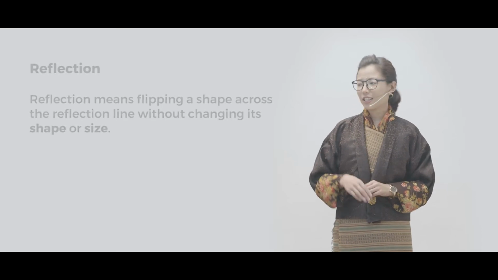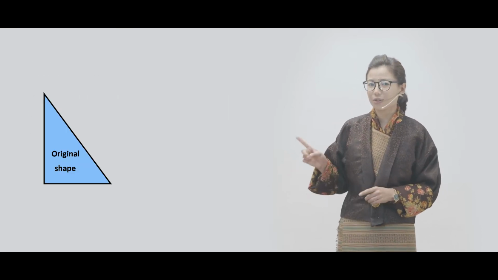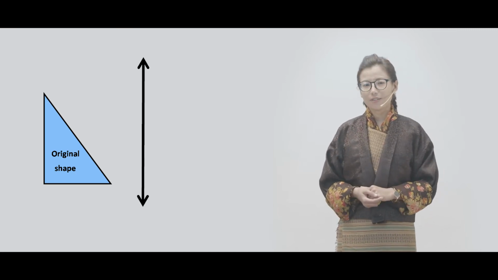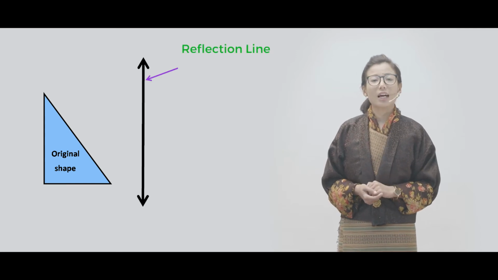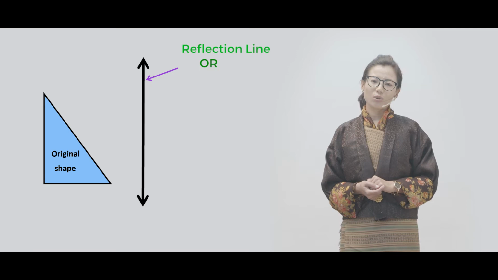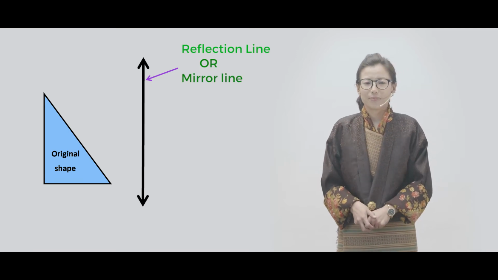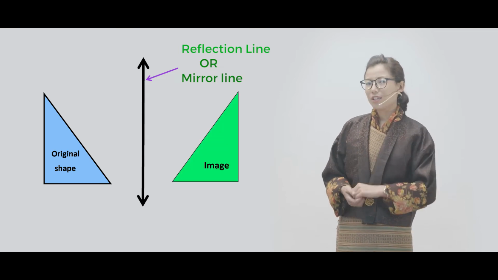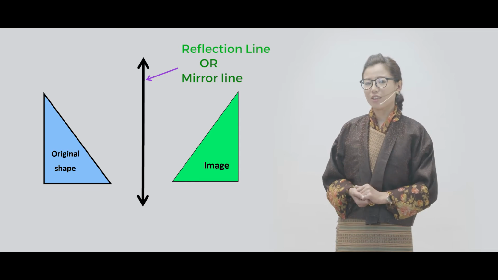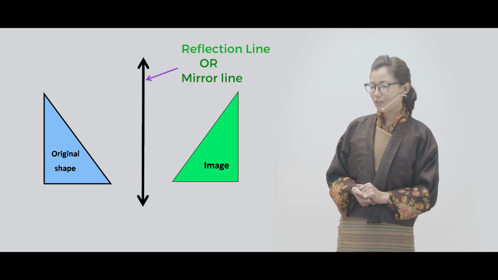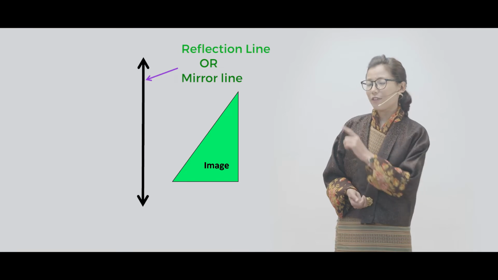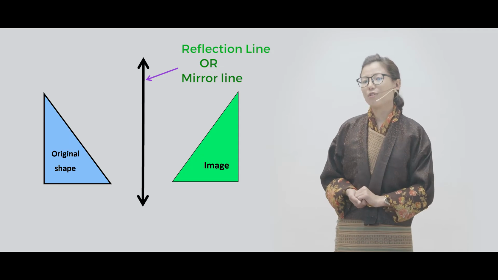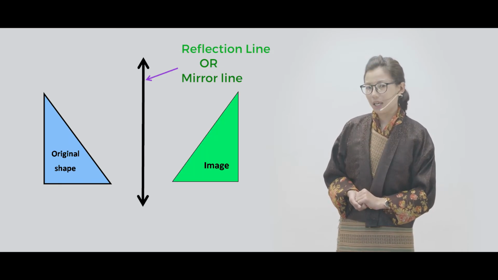Alright, let us look at this triangle. Can you see this triangle? And can you see the line beside that triangle? That line is called the line of reflection, or it is also called the mirror line. Let us see how to reflect this triangle. Now the triangle has been reflected on the other side of the reflection line. Can you see the image now? The first one is called the original shape, and the second, after reflecting, is called the image.